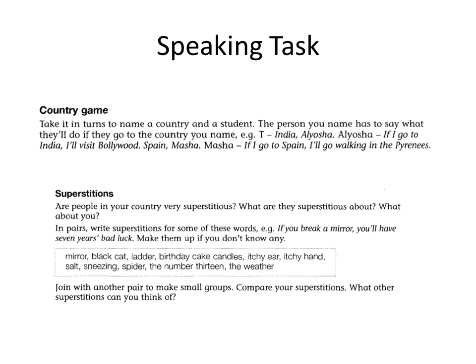Okay, the superstitions. We have some ideas here to write down some superstitions, such as, if you break a mirror, you'll have 7 years bad luck. Okay, we've got some more. We have black cat, ladder, birthday cake candles, itchy ear, itchy hand, salt, sneezing, spiders, the number 13, and the weather. Write down some superstitions using the first conditional.